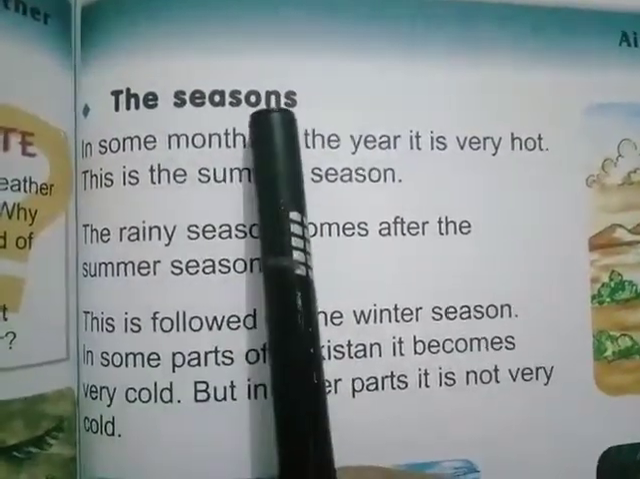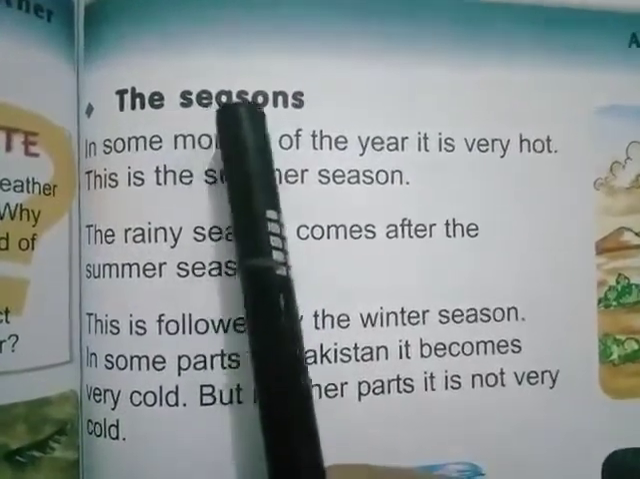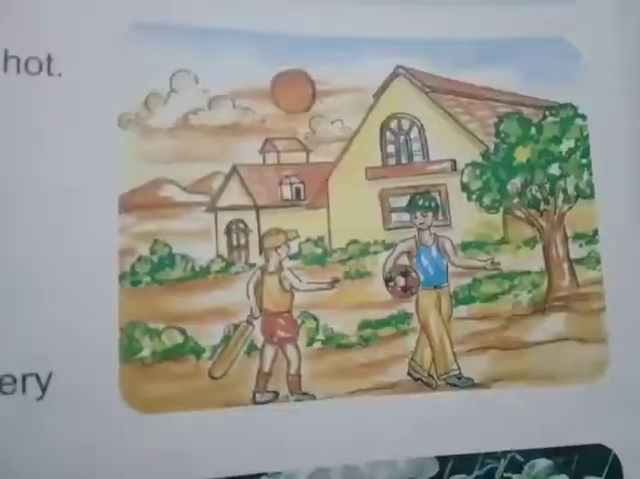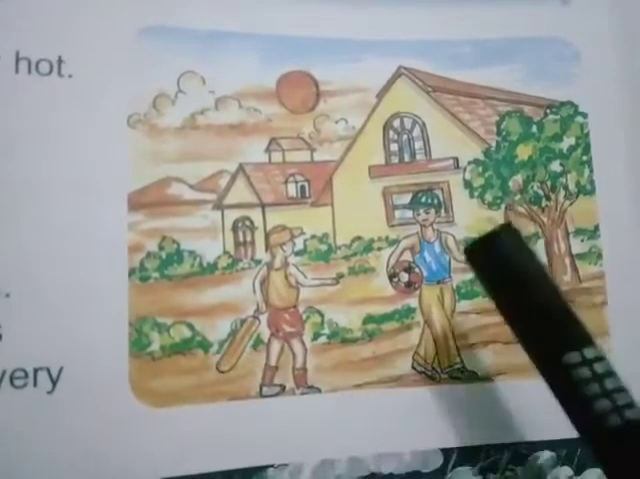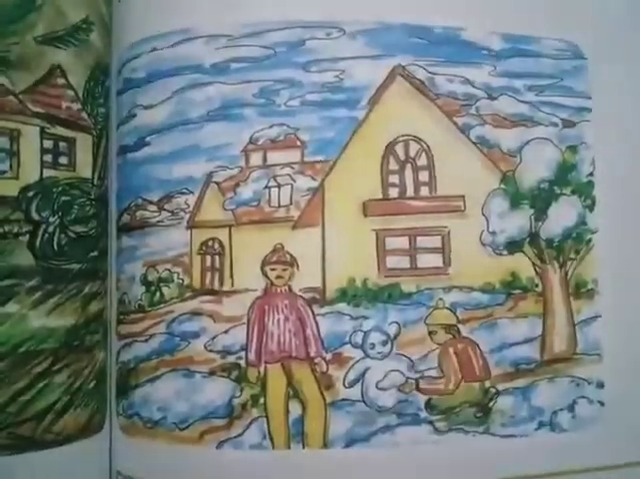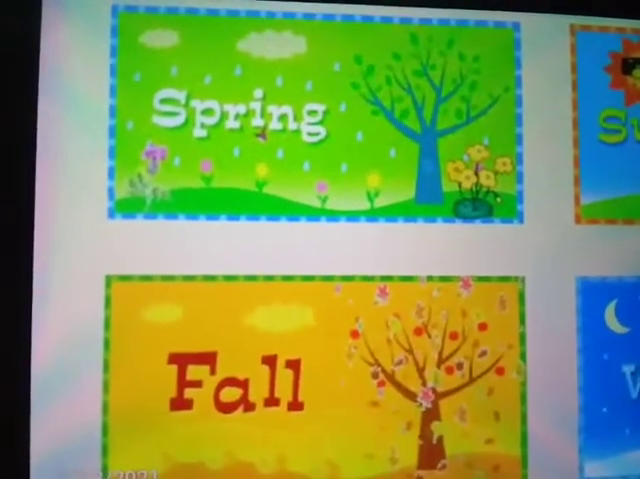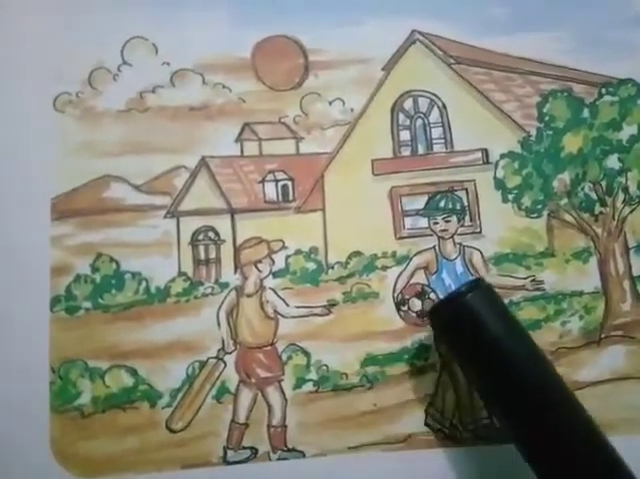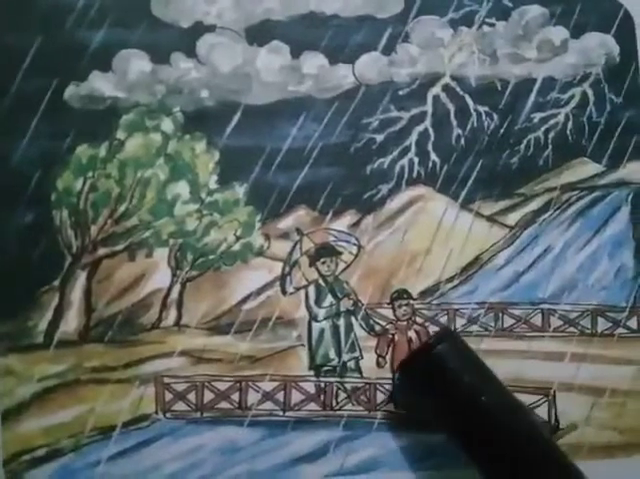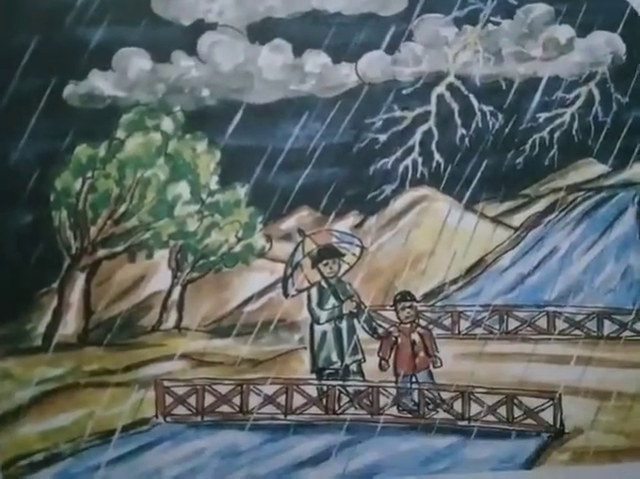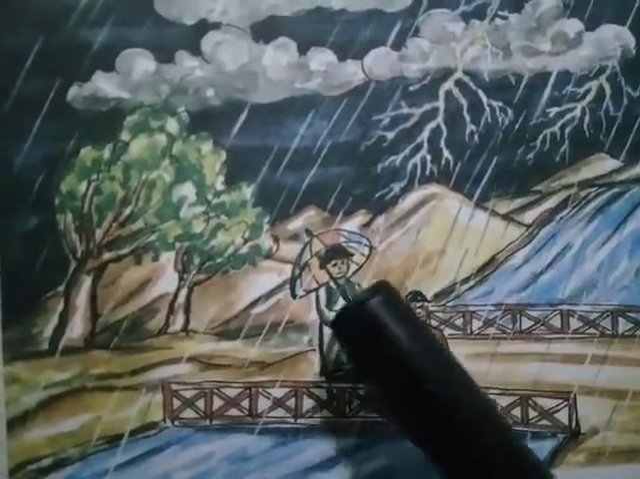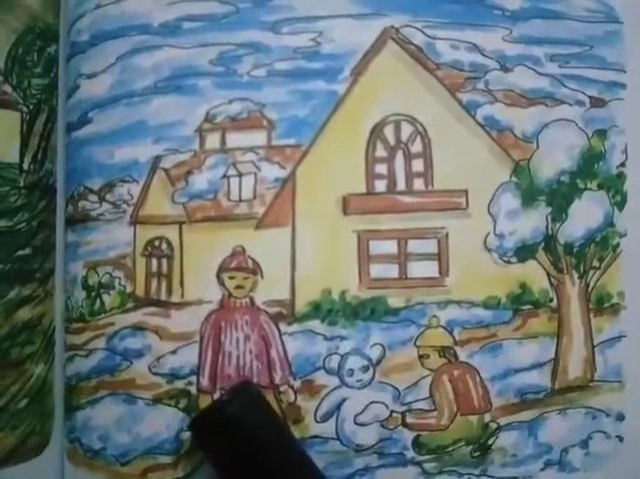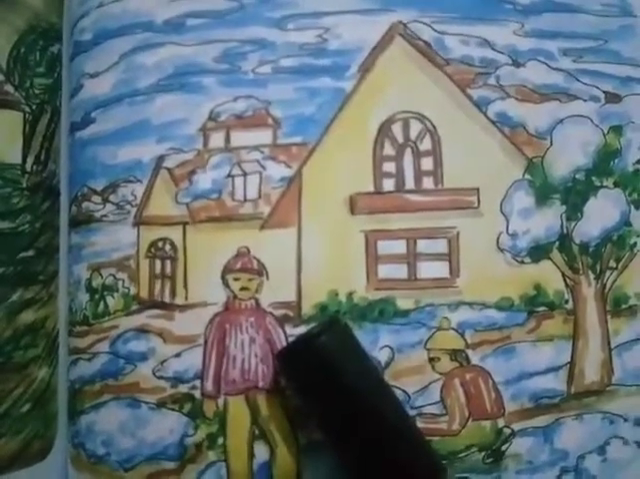Next topic is the season. Firstly, we will see what is a season. A season is a period of 2 or 3 months with the same kind of weather. There are 4 seasons in every year: summer, winter, spring and autumn. In some months of the year it is very hot. This is the summer season. The rainy season comes after the summer season and this is followed by the winter season. In some parts of Pakistan it becomes very cold, but in other parts it is not very cold.